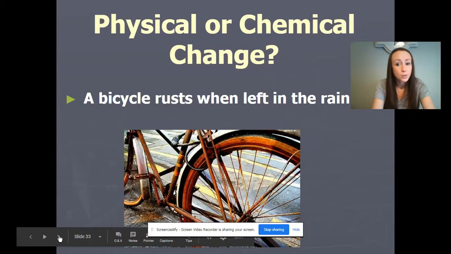A bicycle rusts when left in the rain. Right here, we're seeing this color change, that reaction with the air. So that is a new substance, and a new substance is a chemical change.